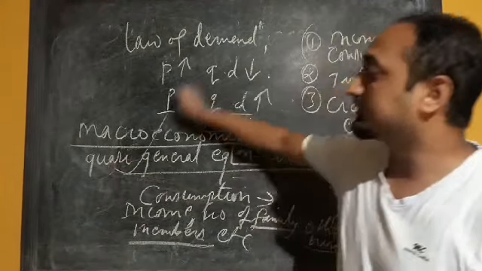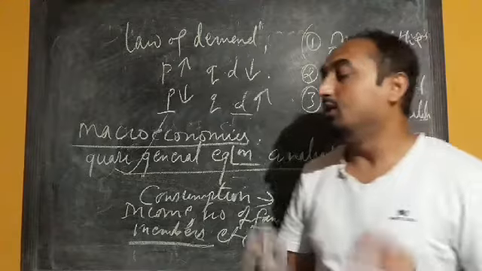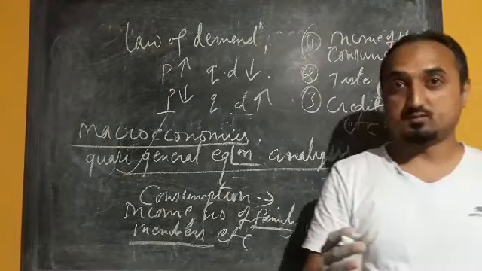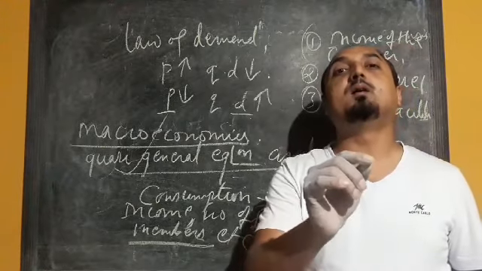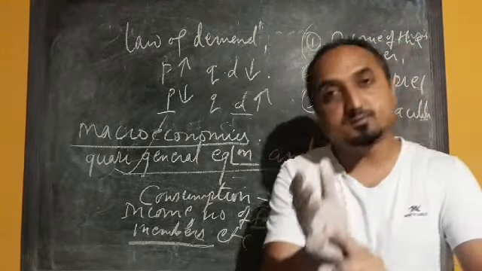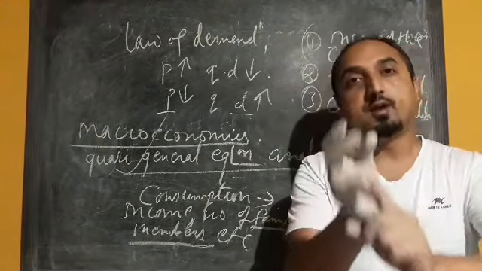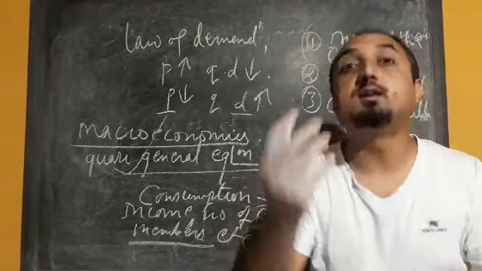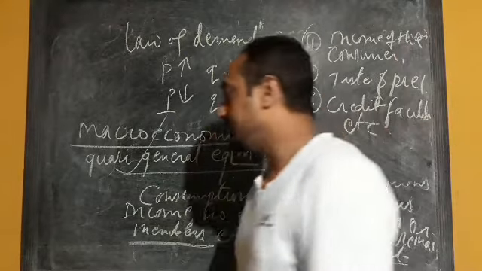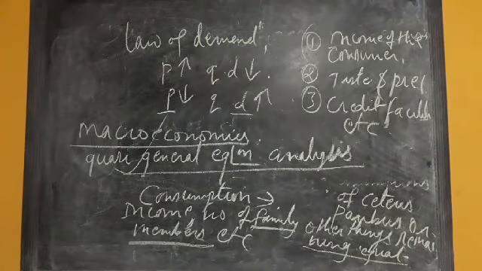Once again, I'll give one more example. In quasi-general equilibrium analysis, when we talk about the production of food grains, production is not dependent only on the quality of seed, or only on rainfall, or only on the quality of soil.